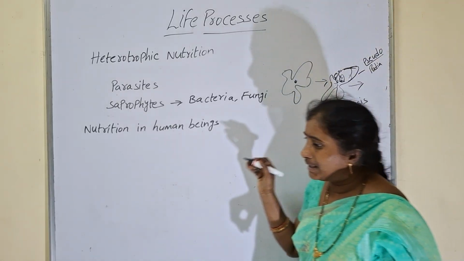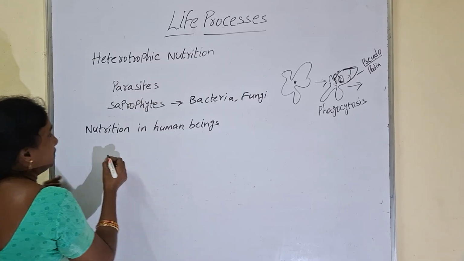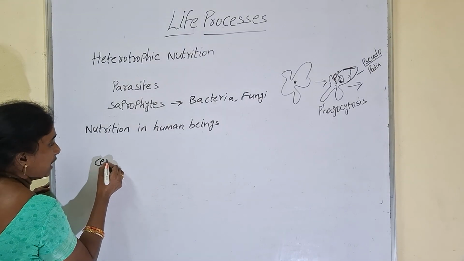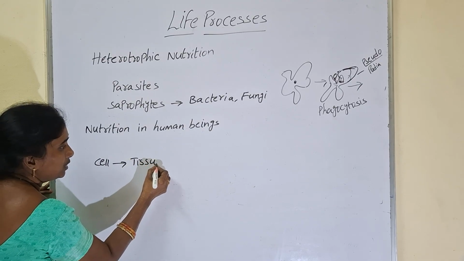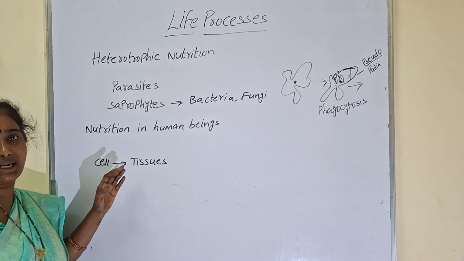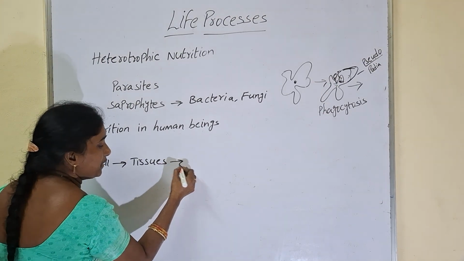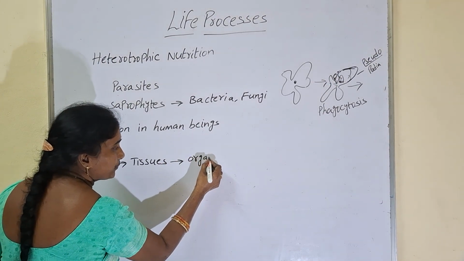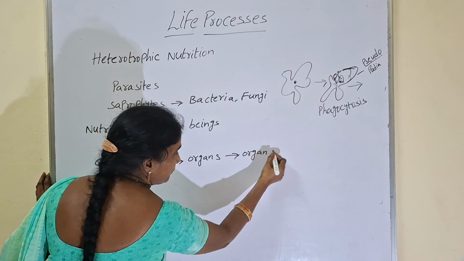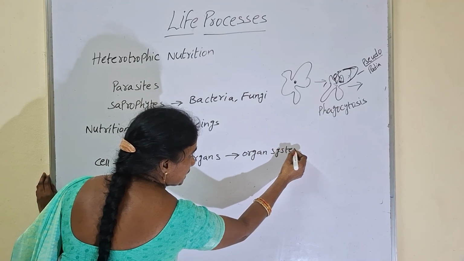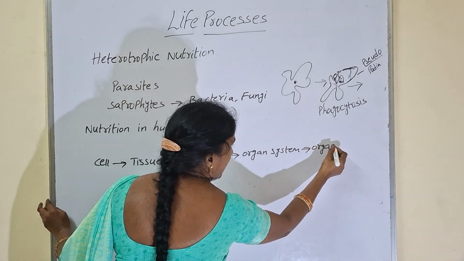So if you come to higher animals, there is differentiation. Cells will be the basic unit of life. What do you call a cell now? A group of cells all together form tissues. Tissues means groups of cells which have similar structure and function. All the tissues together form some organs. Okay. Organs together form some organ systems. All the organ systems together make one organism. It may be a human being or any animal.